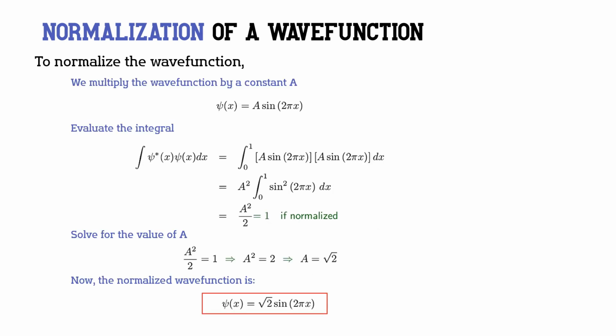To normalize the wave function, we need to multiply it with a normalization constant, which is denoted by the capital letter A in this example. Now, plugging in the value for the wave function, we can evaluate the integral and we should come up with an answer of A squared over 2. Since we want it to be normalized, we will make the integral equal to 1. And solving for A will give us square root of 2. And now, our normalized wave function is psi of x equals square root of 2 sine 2 pi x.